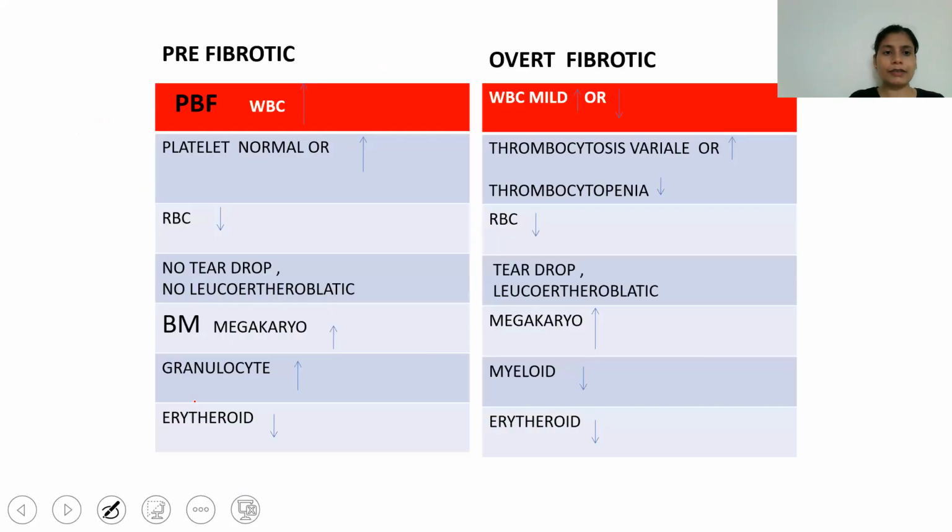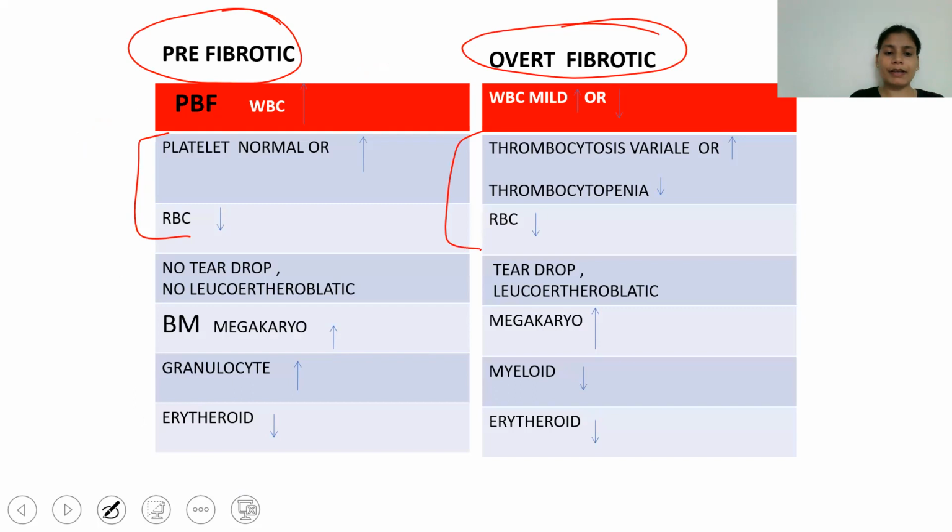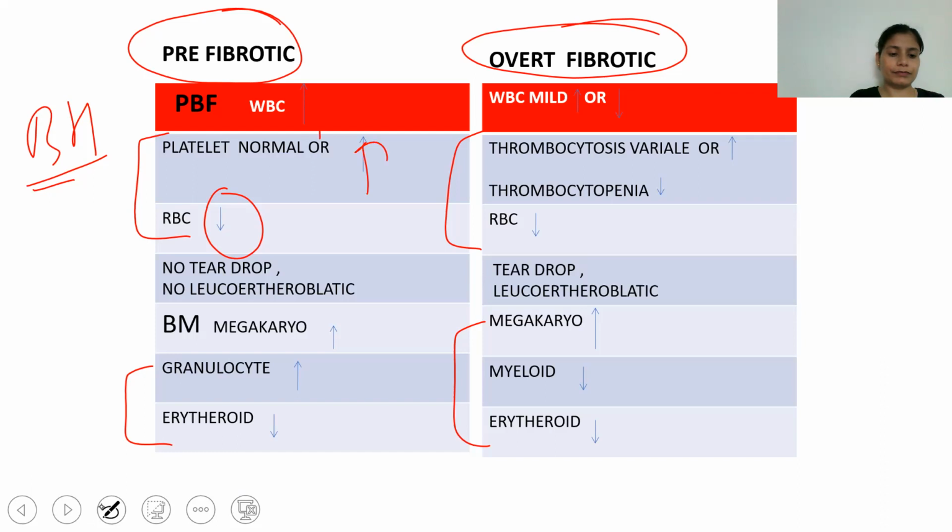Now, in short, this is prefibrotic and overt fibrotic PMF. This is the peripheral blood, and this is your bone marrow finding. In peripheral blood, only one thing is decreased, that is RBC. As it is bilinear hyperplasia, in the early or pre-fibrotic condition, two lineages are increased, while in the advanced or overt condition, all cell lineages are going to decrease.